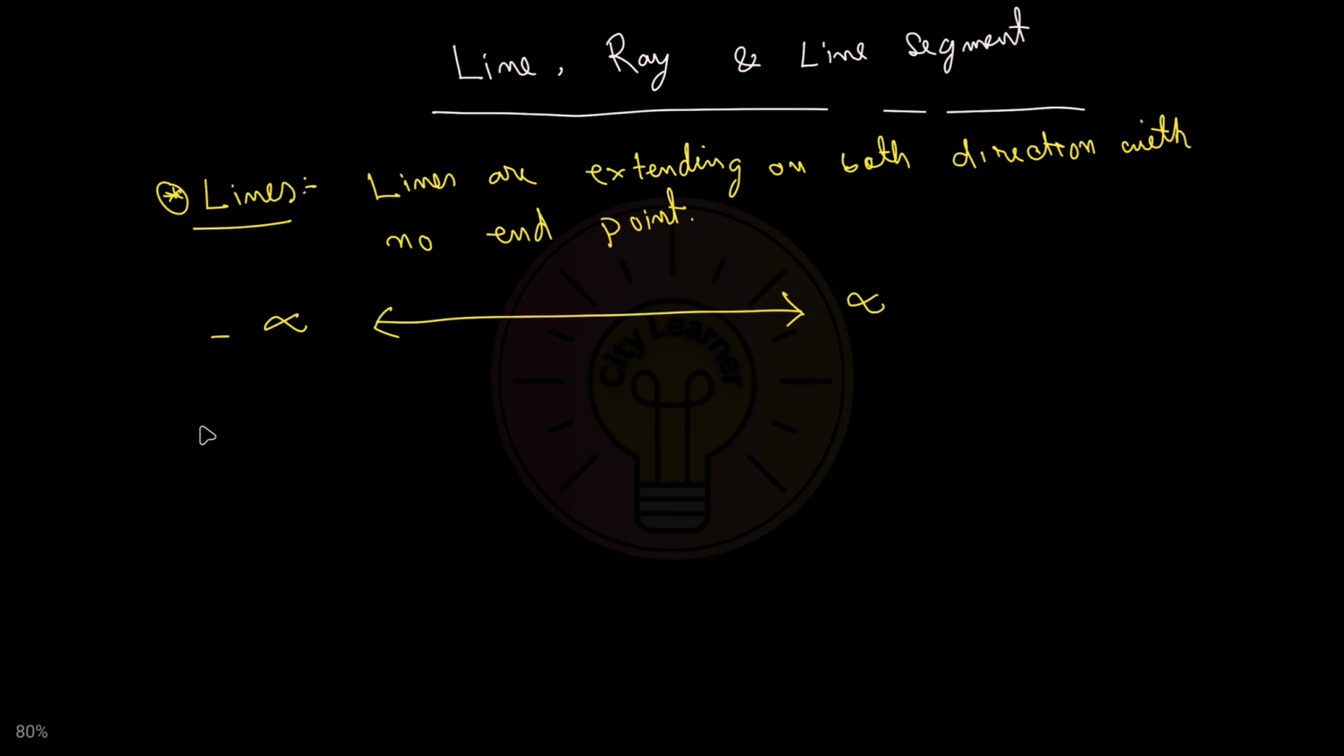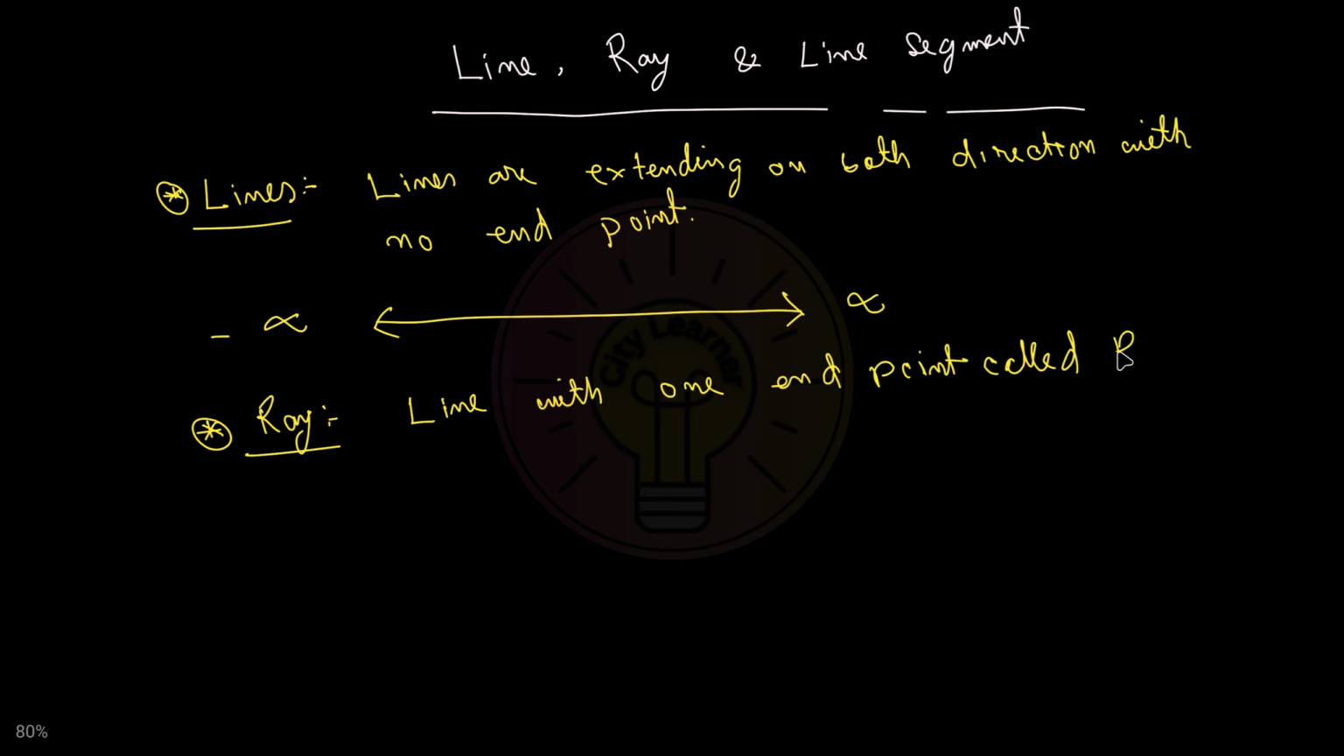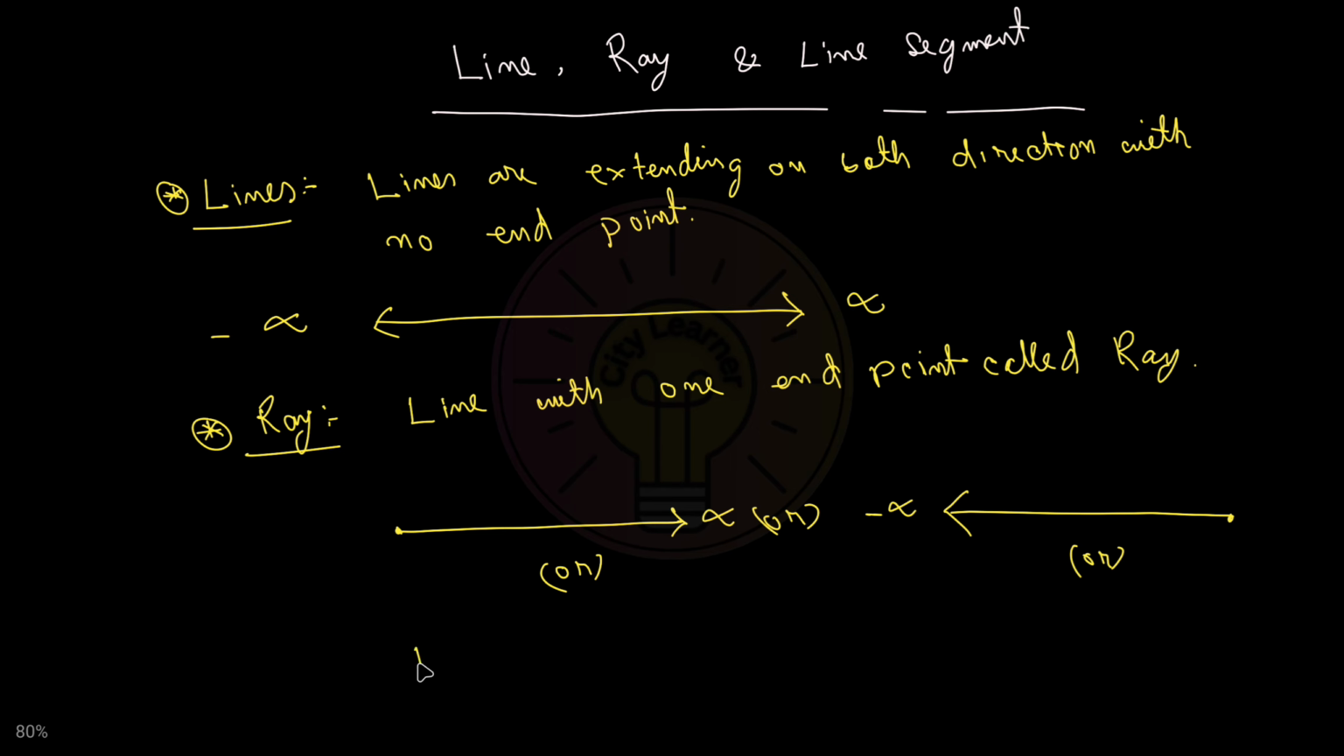And if we talk about a ray, a line with one endpoint is called a ray. So if we draw a ray, on one side it will have an endpoint, and the other side goes to infinity. So these are the rays.